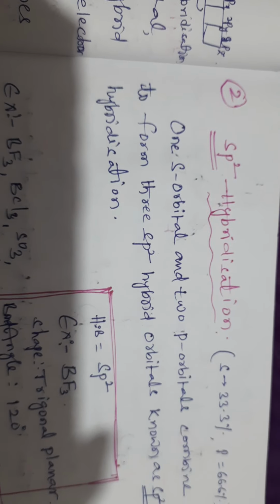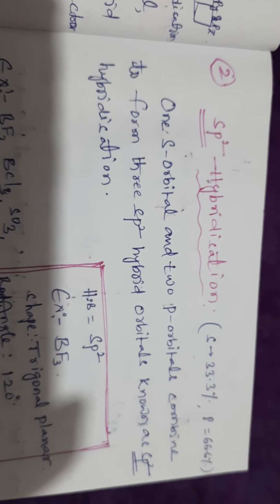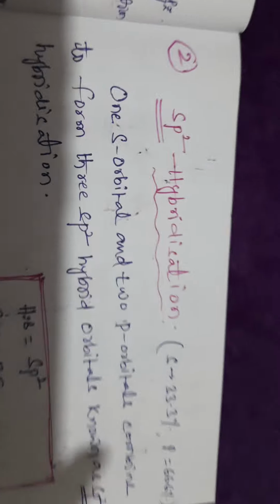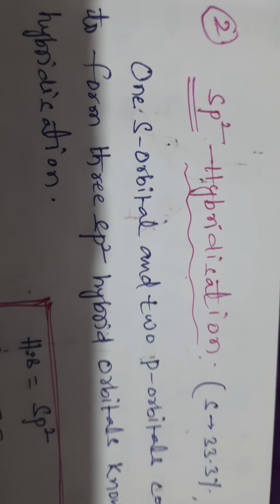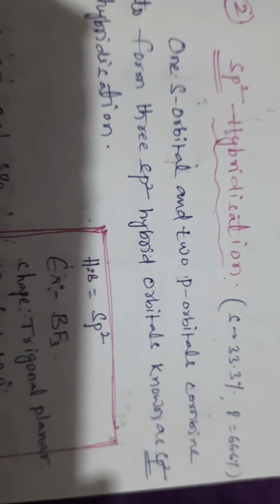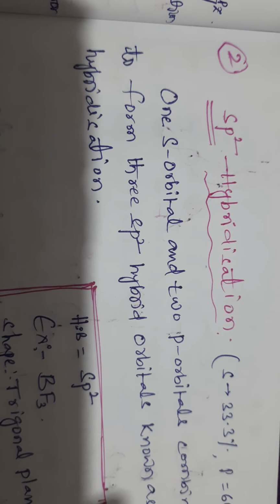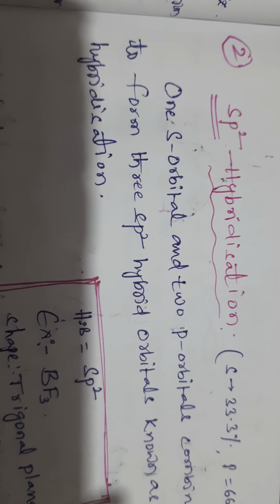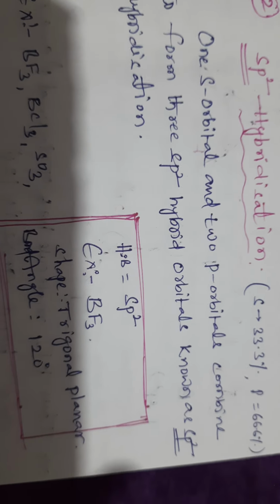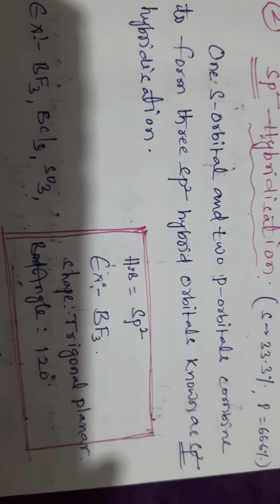Okay. Now let us discuss sp2 hybridization. In a similar manner to before, one s orbital and two p orbitals combine to form a total of three sp2 hybrid orbitals, known as sp2 hybridization.